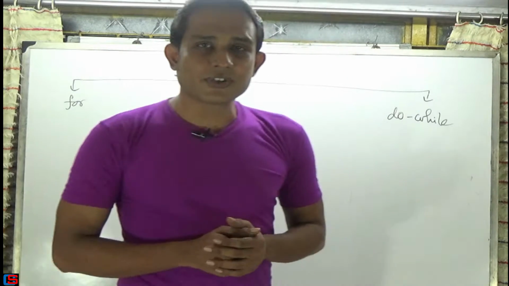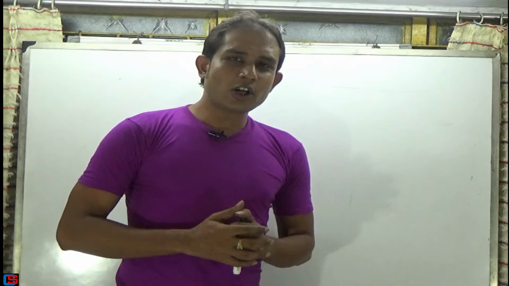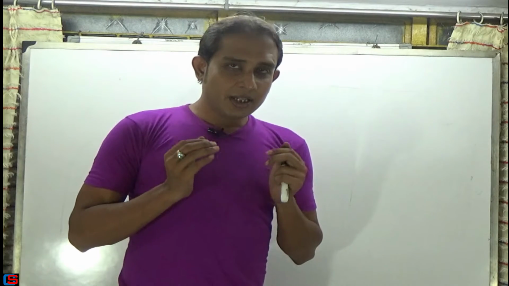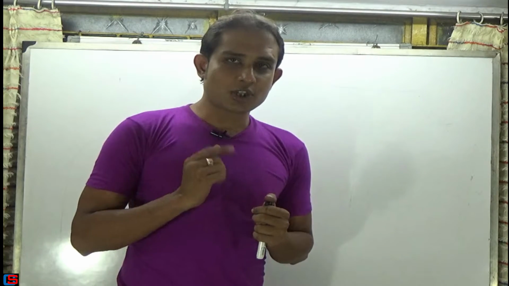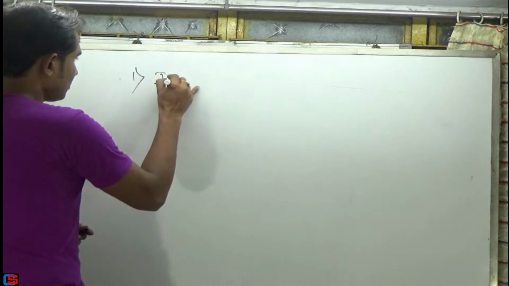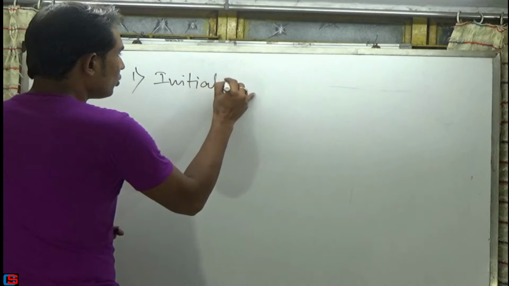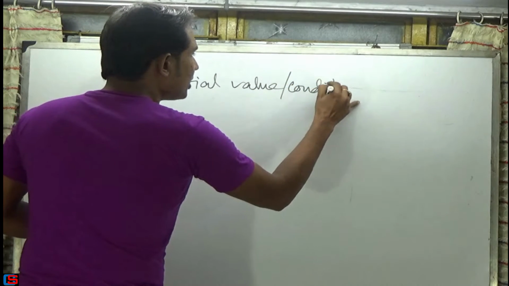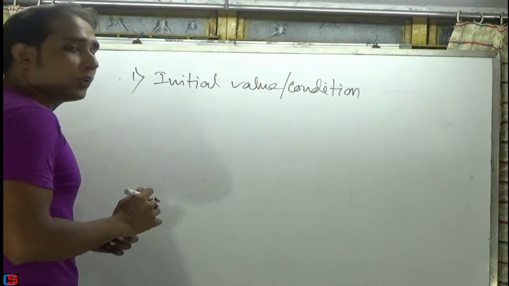Now let's start with the first one, the for loop. As I already mentioned, every loop must contain some elements. The first one is the initial value or condition. It means from where this loop or iteration will start.